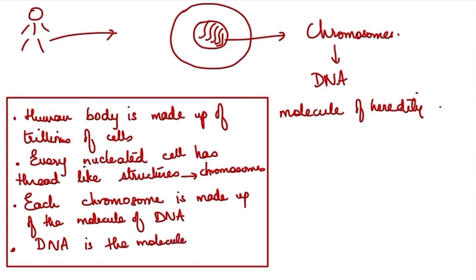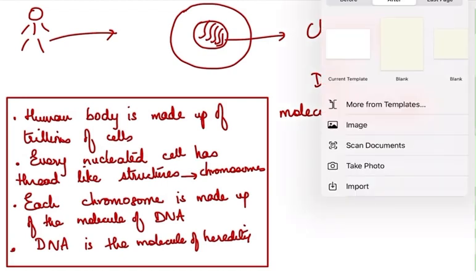What do you mean by this? It means that it is a molecule that can be transferred from one generation to another generation. So when any molecule has the capability that it can be inherited from your parent, or from the parent it can be transferred to the offspring, this means that this is one of the very unique properties of that molecule, that it can be passed from one generation to another. Another thing, let me just tell you some amazing facts about DNA. So what makes it a special and a unique molecule?